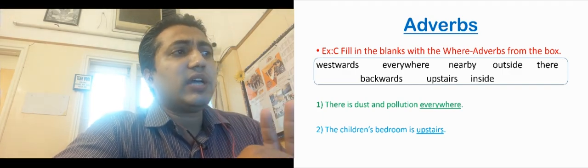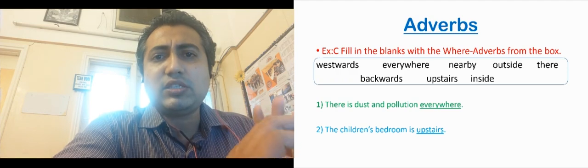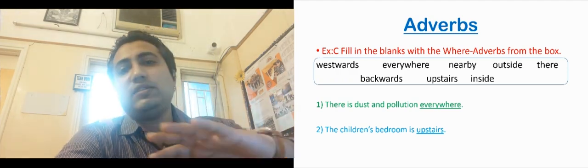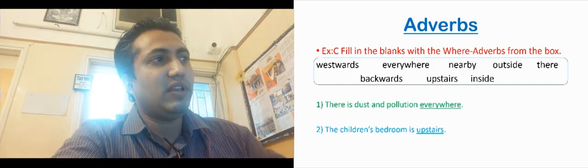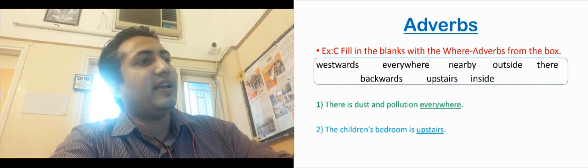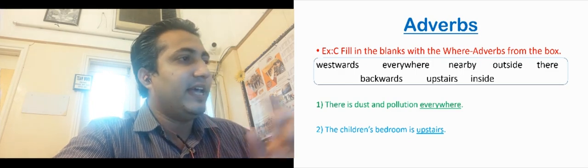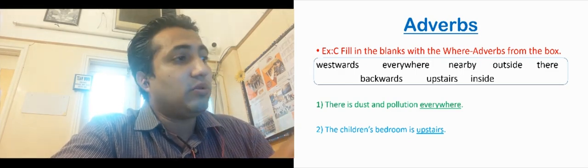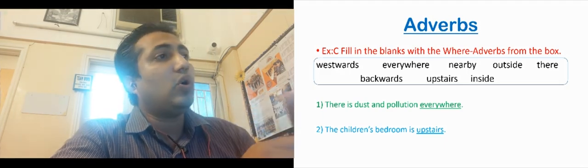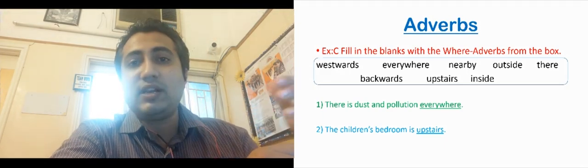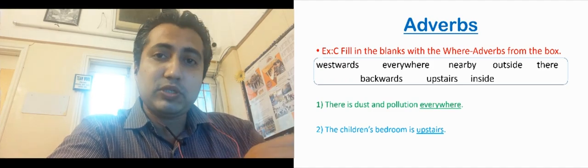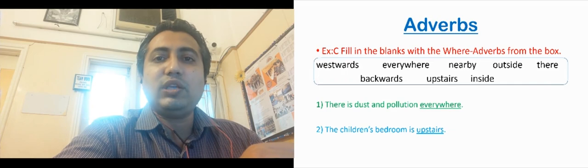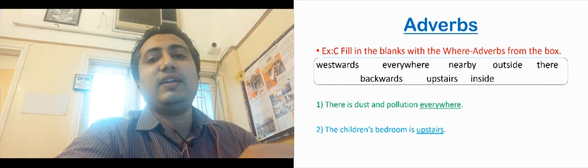There is dust and pollution. Where? So dust and pollution, it is everywhere. So that is why we will choose everywhere from the box and write everywhere. Then, the children's bedroom is dash. The children's bedroom is where? Upstairs. So we are asking the question where and the correct answer we are choosing from the box and we are writing in the blanks.